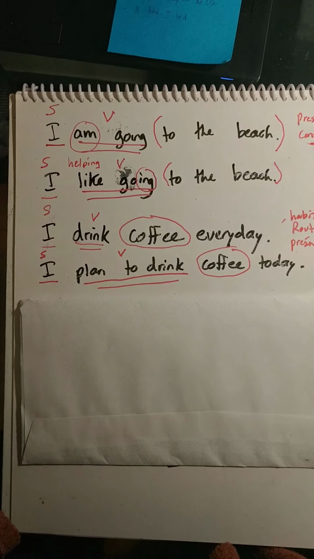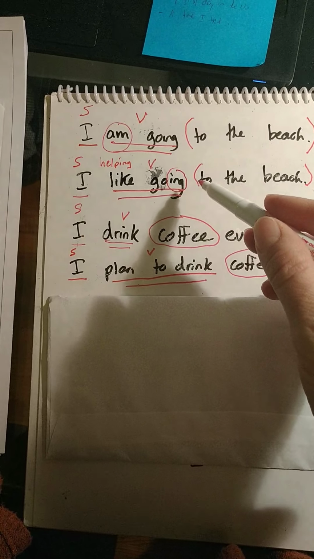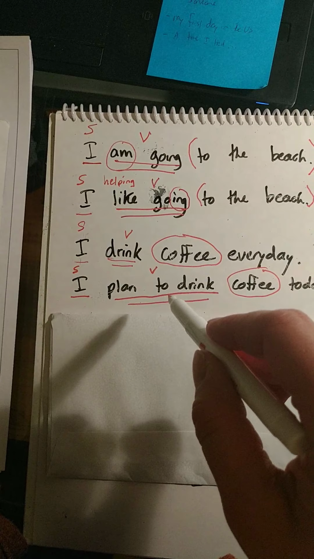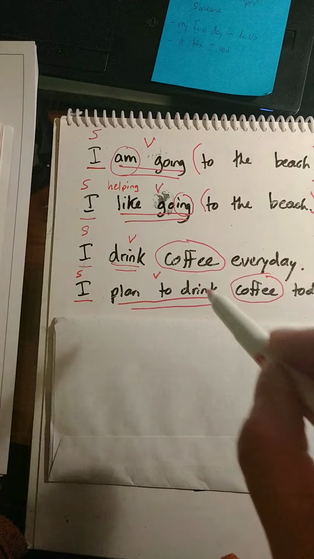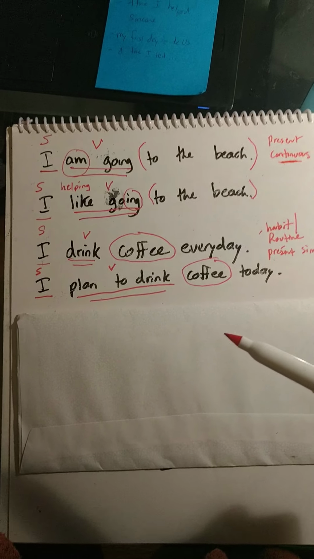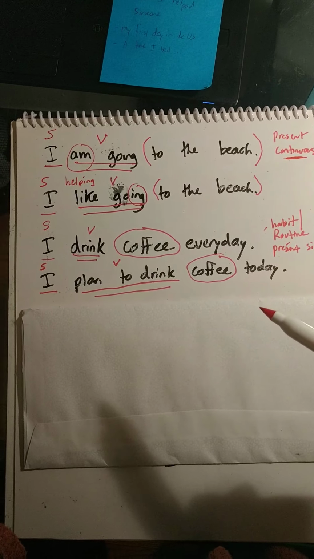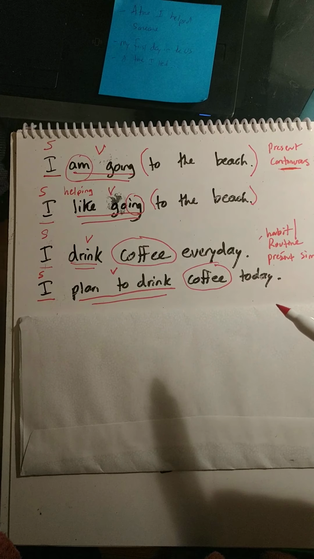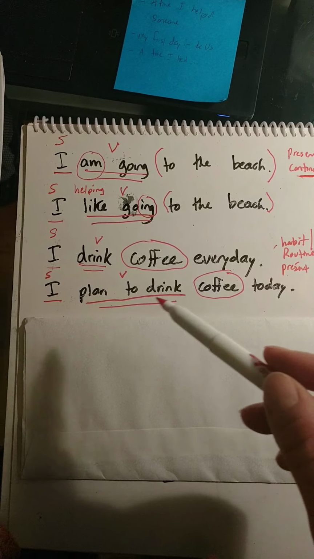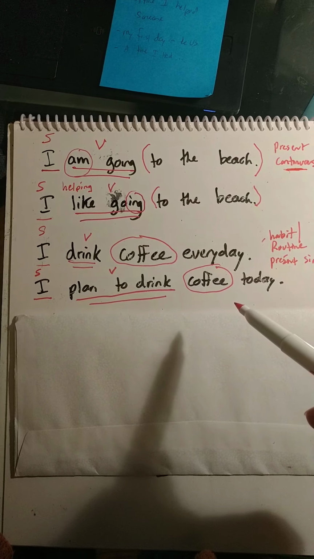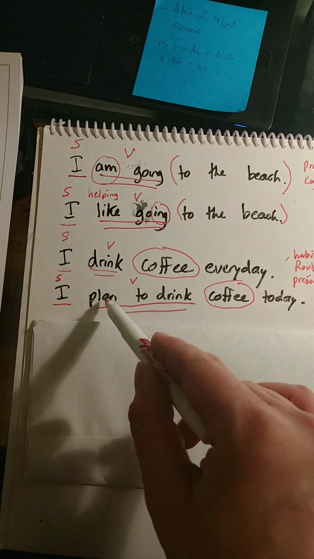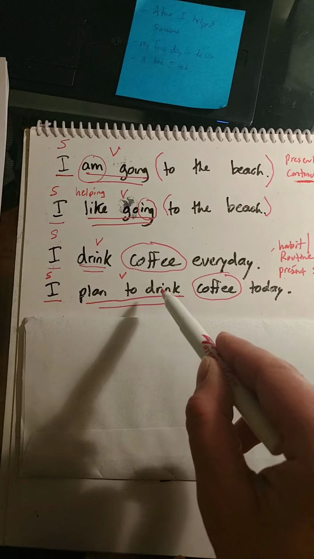What does it mean? It means something a little bit different than this one, but it's the same concept, the same idea, except this is infinitive and that's gerund, okay? So I plan to drink coffee today means maybe in an hour, maybe in the evening, I don't know, but sometime today, in the future, I plan to drink coffee. So this is just putting two verbs together, and the second verb takes an infinitive.